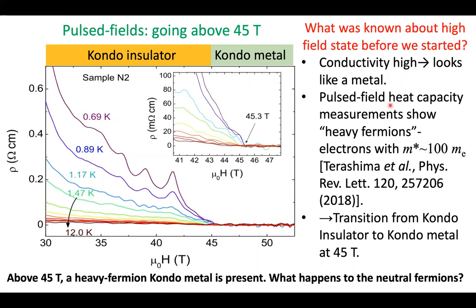Pulse field heat capacity measurements carried out by Terashima show heavy fermions. There's a fermionic contribution which is attributable to electrons with very high effective masses of about 100. And this is at 60 Tesla. So what we're getting is a transition from a Kondo insulator to a heavy fermion like Kondo metal state at 45 Tesla. So what happens to the neutral fermions?